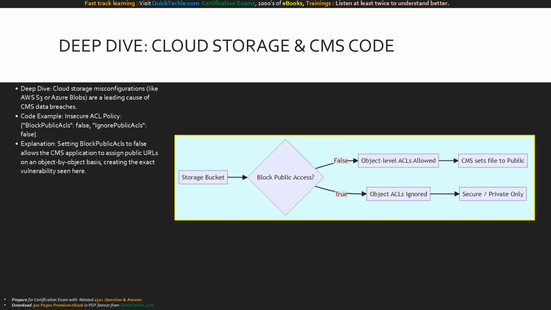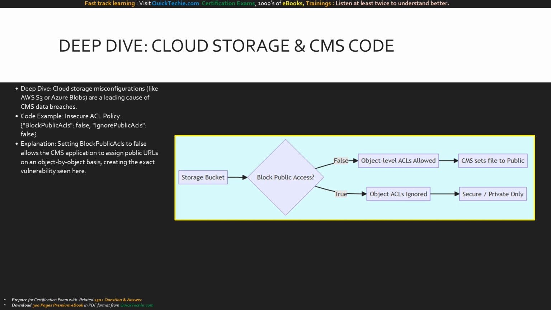Let's deep dive into the technical layer. While Anthropic didn't name the specific CMS, this issue is synonymous with cloud storage bucket misconfigurations, like AWS S3 or Azure blobs. By default, many older systems or integrations used access control lists, or ACLs, to make individual objects public. Look at the sample code on the slide.